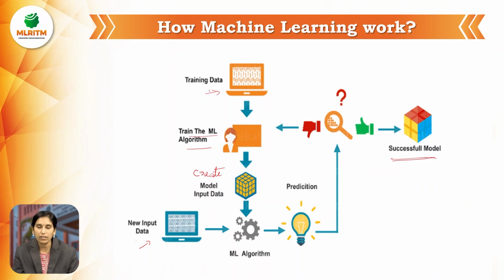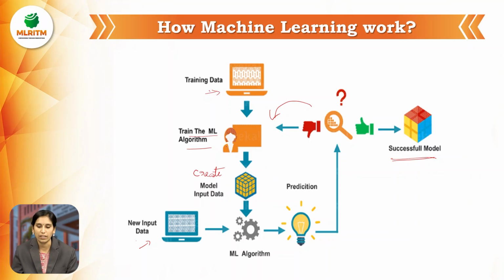Otherwise, train the machine learning algorithm again, repeat this process, and create the model again. When new data arrives, it gives a prediction. If the prediction is correct, it is a successful model. Otherwise, repeat the process, that means retrain the algorithm.